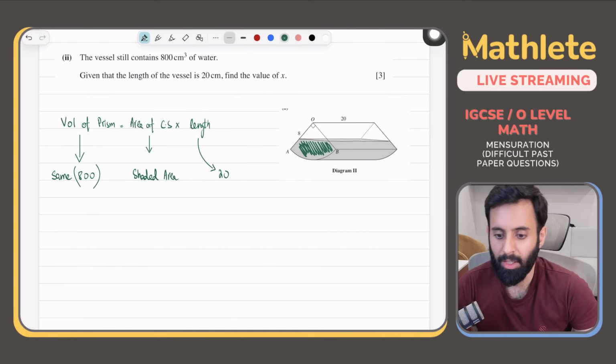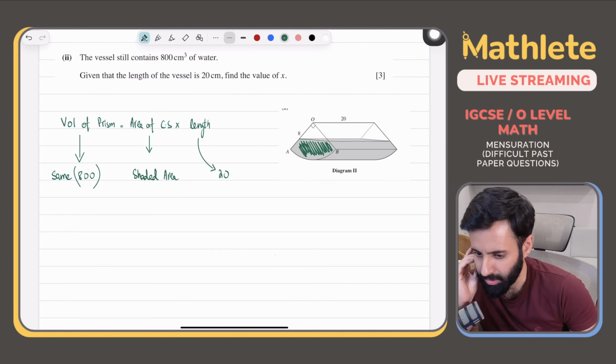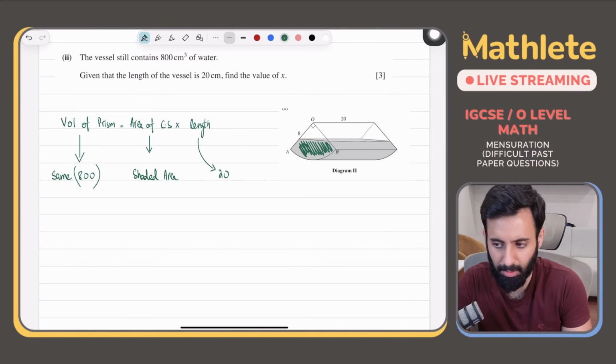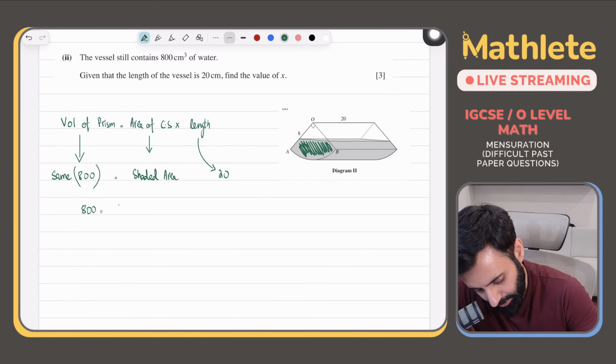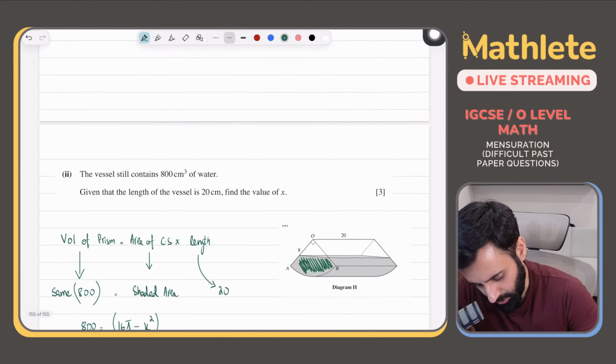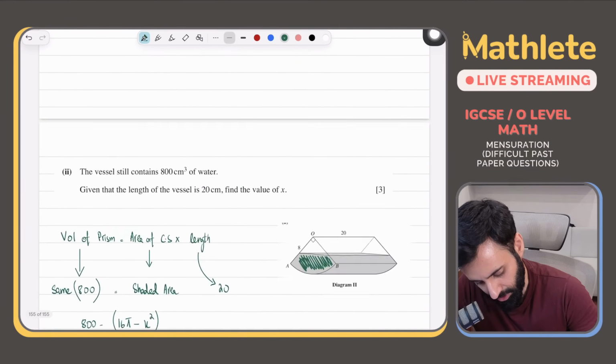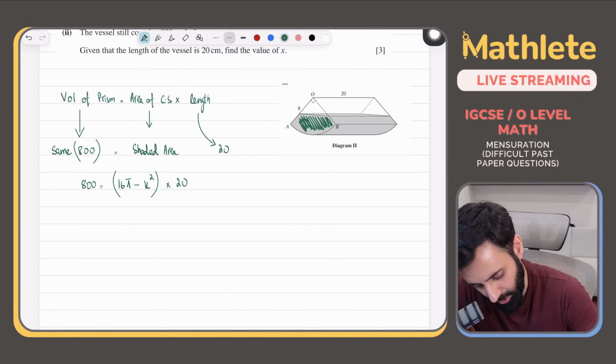Now, we can't do volume of total ratio volume of shaded. No, because these are not similar solids. It's not like you have one smaller prism and one bigger prism. No, these are not similar solids. So 800 is equal to 16 pi minus x squared. This is the area of shaded region. Yep, that's correct. Multiplied by 20.